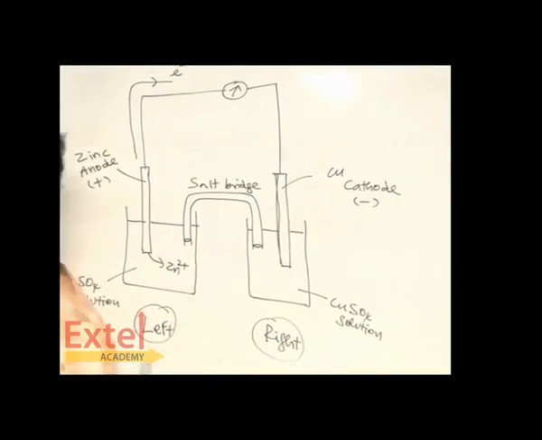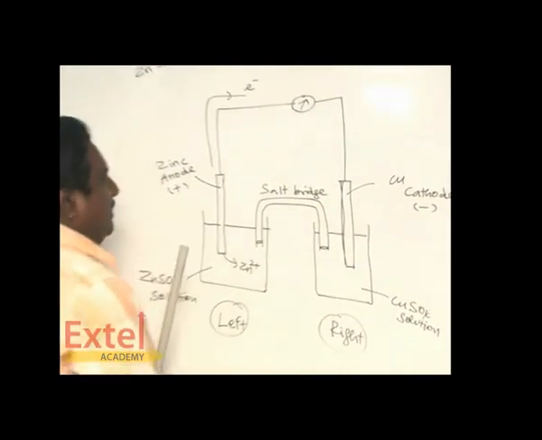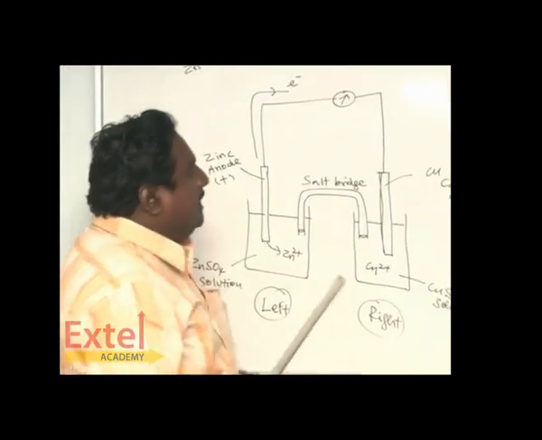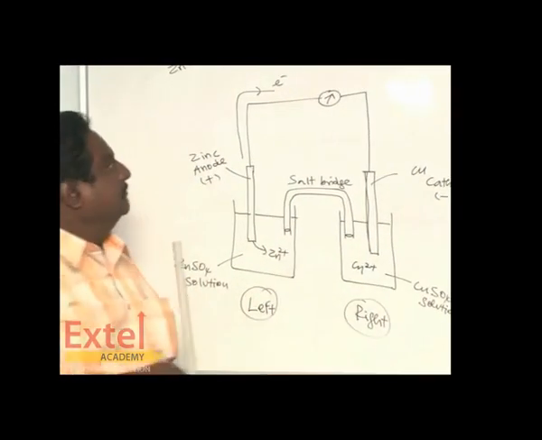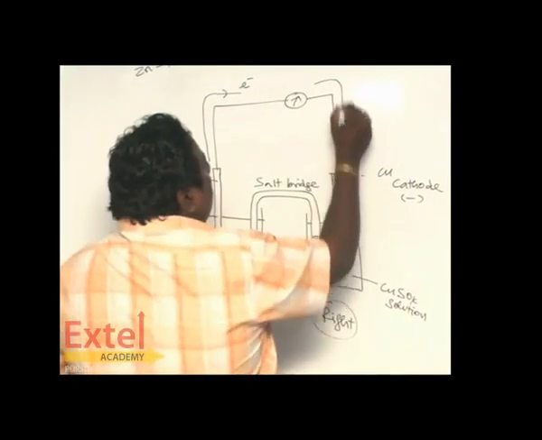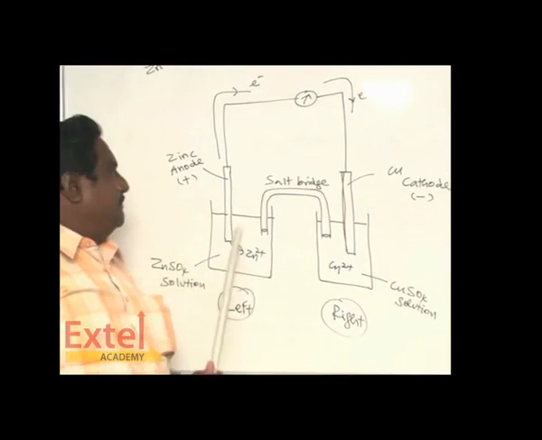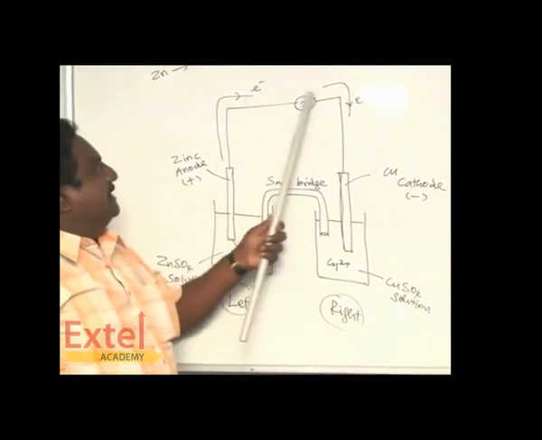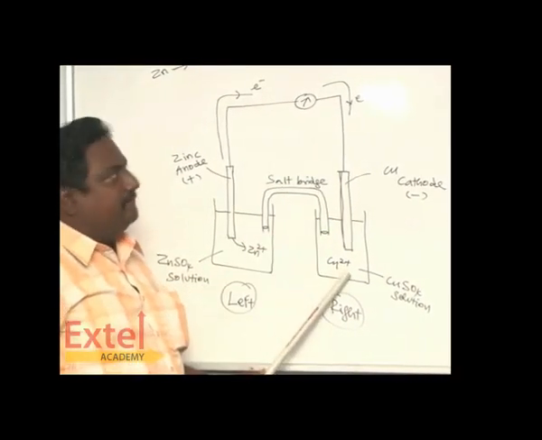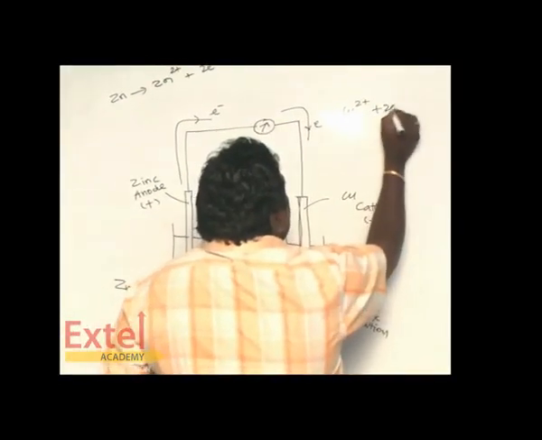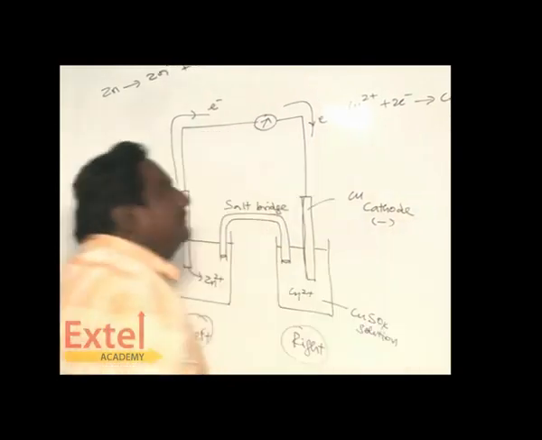On the opposite side, the copper ion is present in the solution, waiting there. The electron which has been lost runs down. The 2 electrons lost by zinc travel in this direction, reach here, and combine with copper 2+ to form Cu.